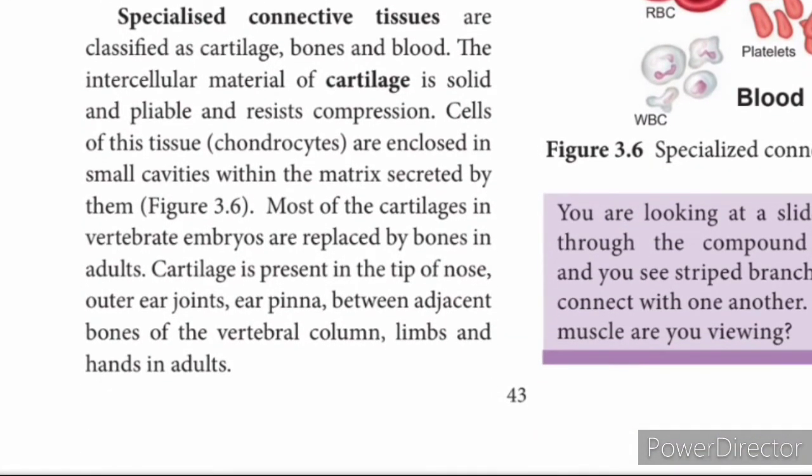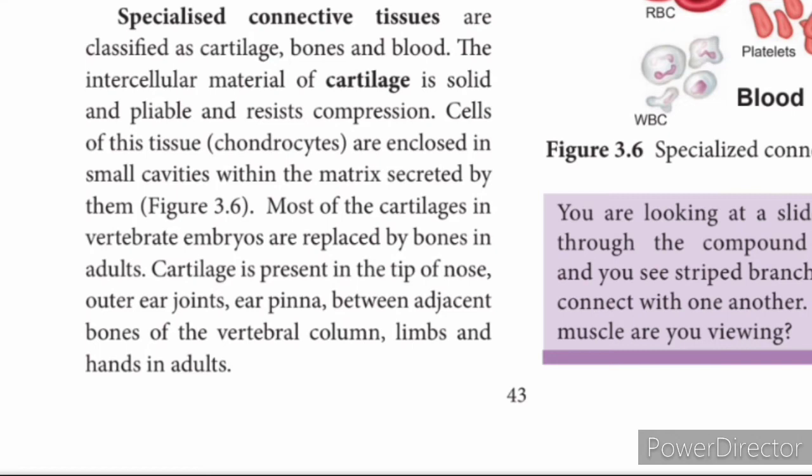Specialized connective tissues are classified as cartilage, bones and blood. The intercellular material of cartilage is solid and pliable, and resists compression. Cells of the tissue, chondrocytes, are present in the cartilaginous bones, which are soft in nature.